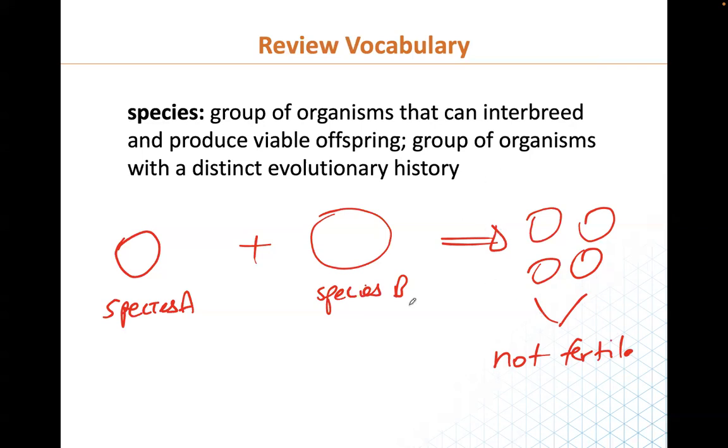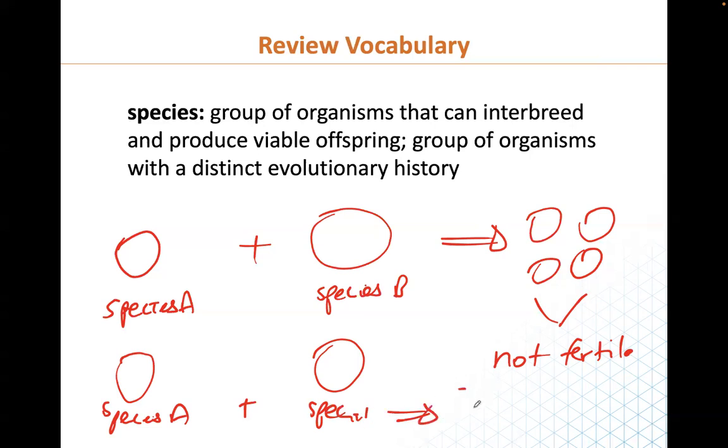They will not be viable. But if you have species A plus species A, they're going to give you offsprings which are fertile. So that's what we mean by viable offsprings: offsprings that can give birth to another offsprings.